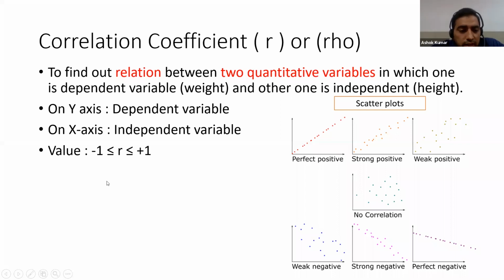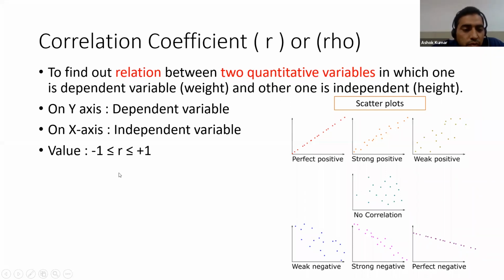And we can see that the value of R or rho is from -1 to +1, equal to or greater than -1 and equal to or less than +1.